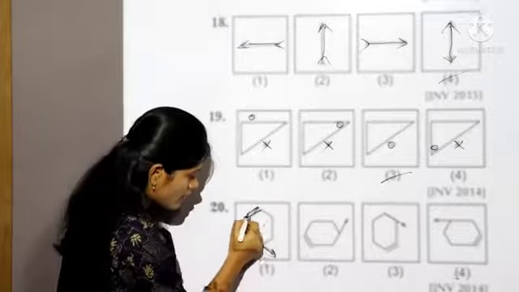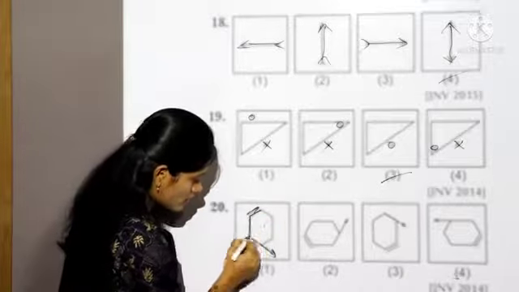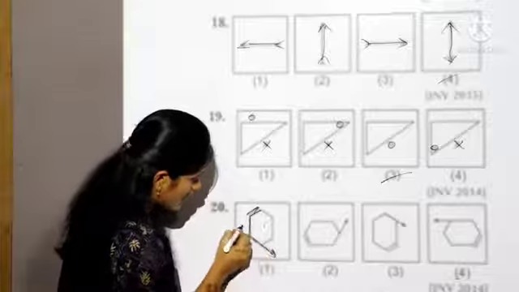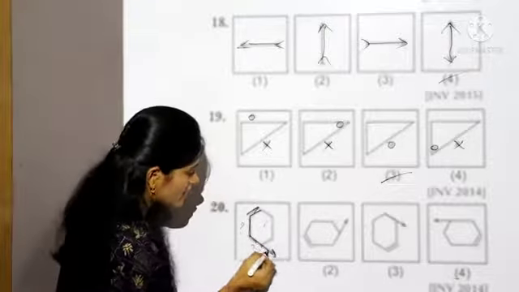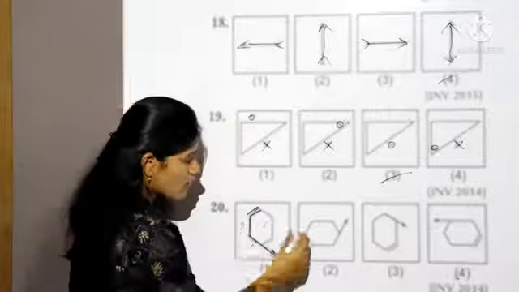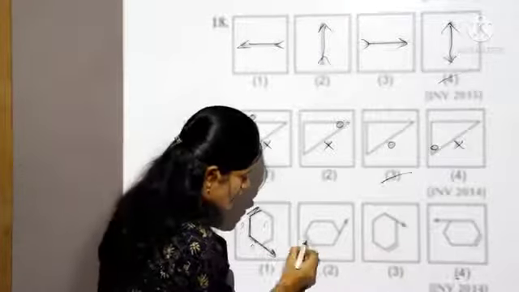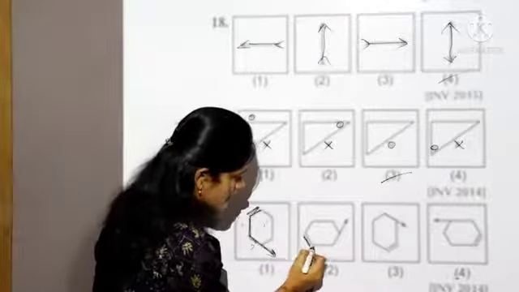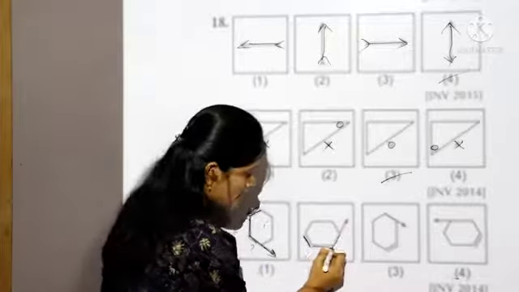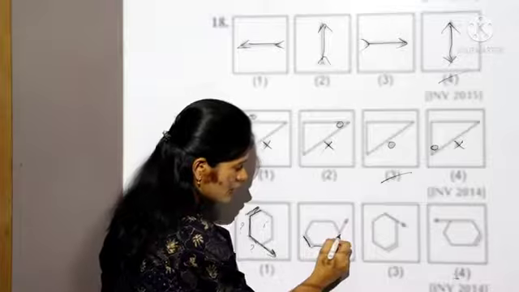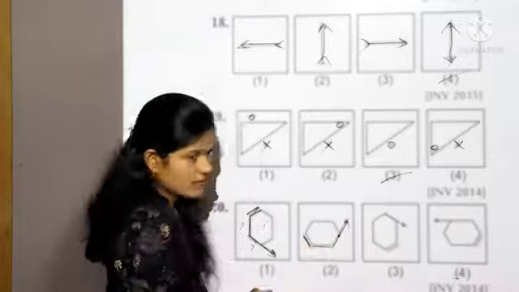If I check from there, the two sides are empty. Here also empty, here also empty. At the corner of the second, there is an arrow mark. Now let's check in the second box. See here, this line is here, this is empty, there is no design, here also empty. At the end of this side, there is an arrow mark.